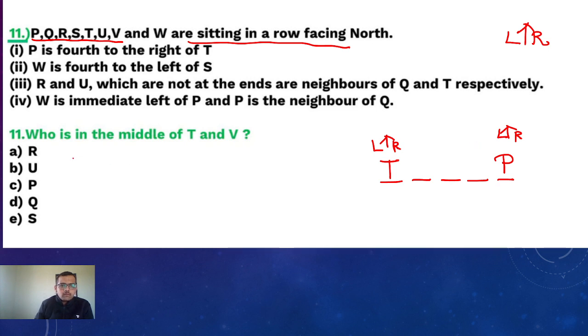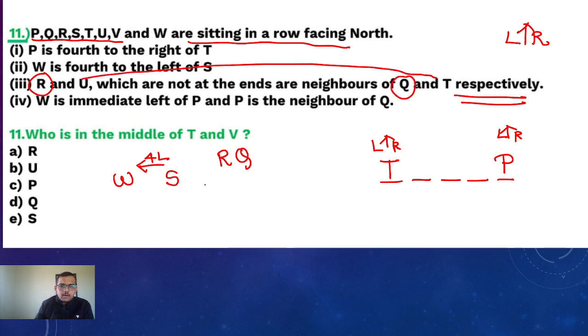W is fourth to the left of S. Fourth left of S is W. Okay. R and U, which are not at the ends, are neighbors of Q and T. See, they are written respectively. Means R is neighbor of Q. U is the neighbor of T. Okay. U is neighbor of T.